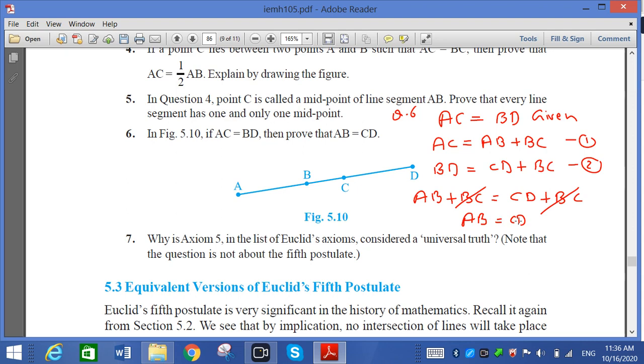Now question number 7, where we have to write the fifth axiom. Why is axiom 5 in the list of Euclid's axioms considered a universal truth? It is given in the list of Euclid's axioms that the whole is greater than the part. The statement is true for all things and all parts universally. Again, the whole is greater than the part is a universal truth.